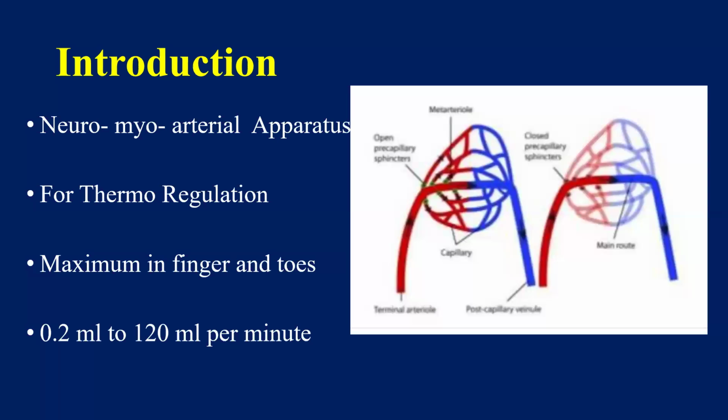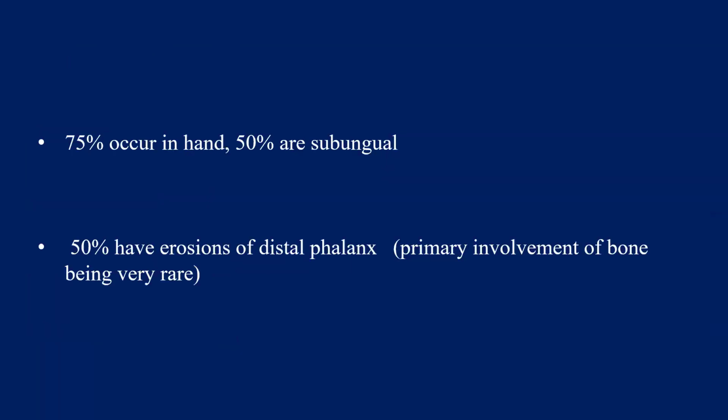Glomus body is found maximum in fingers and toes, and per minute circulation is 0.2 ml to 120 ml. It can regulate the body's temperature by circulating the blood. It has this much capacity, 0.2 ml to 120 ml.